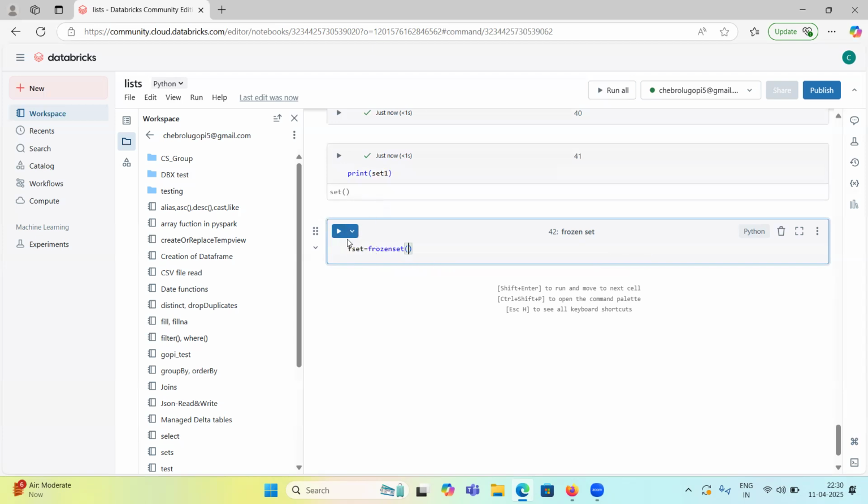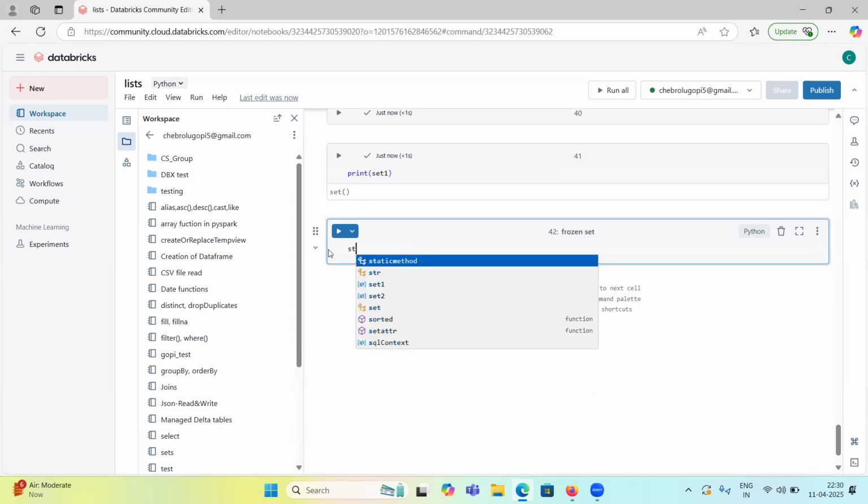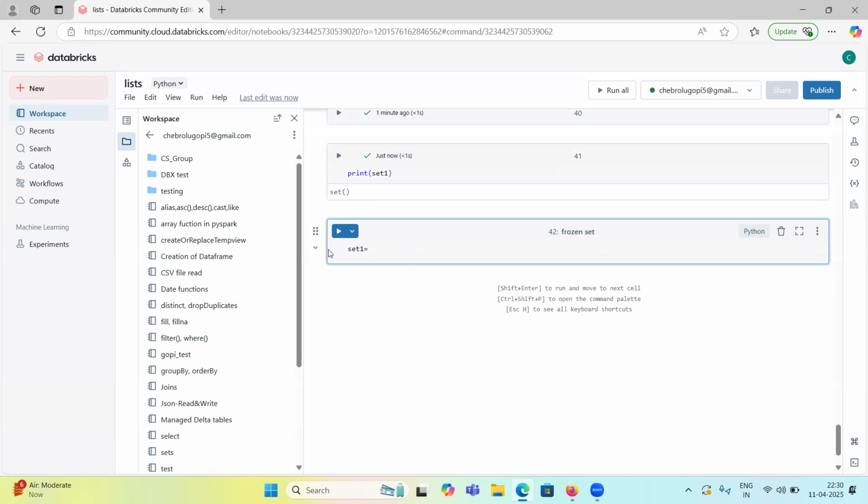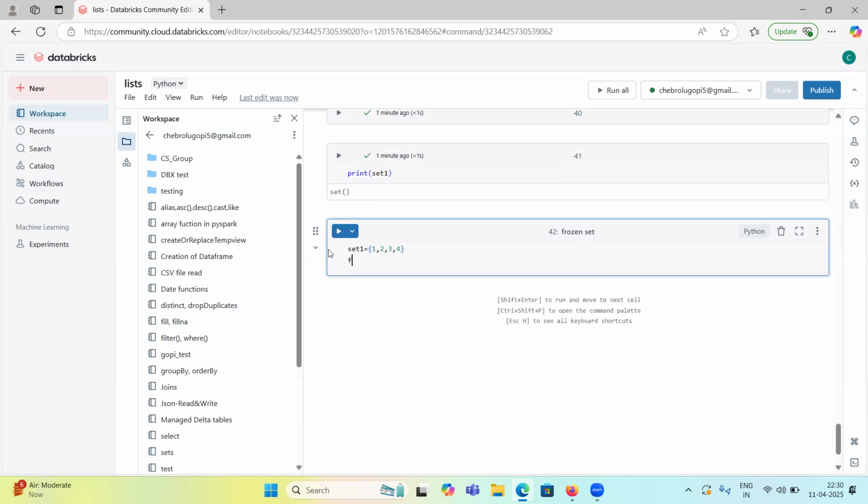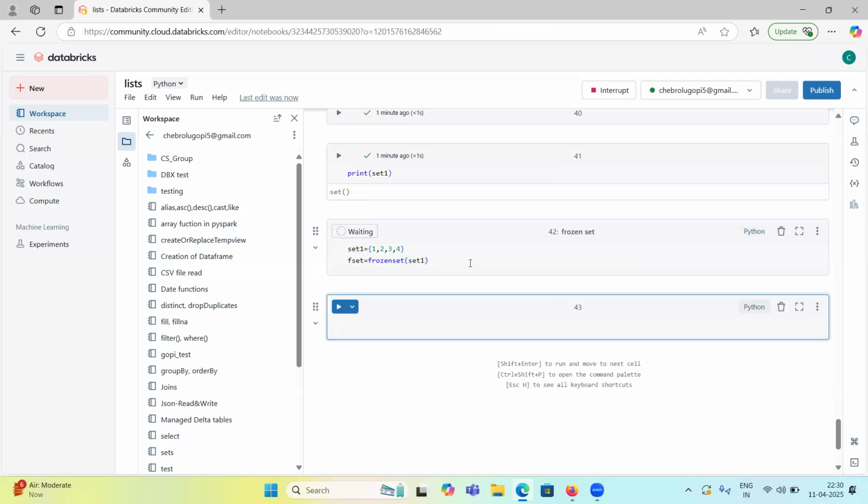Let me define it once. Let set 1 equal 1, 2, 3, 4. Now for frozen set, the syntax is this: frozen set, and to this frozen set I am providing set 1.